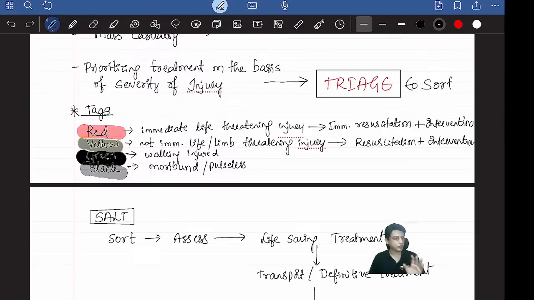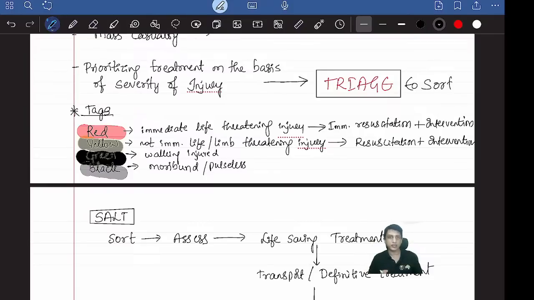A blue tag is also sometimes used, but we will not go into details. We use 4 types, that is red, yellow, green, and black. Remember as RYGB. This is one important thing. Red refers to immediate life-threatening injuries. Immediate life-threatening injuries are called red tag ones. Yellow means they're not immediately life-threatening, but definitely they're life-threatening ones. You have some minutes to hours. Immediately means within seconds to minutes they will die, whereas yellow means that's also severe, but not immediately life-threatening.